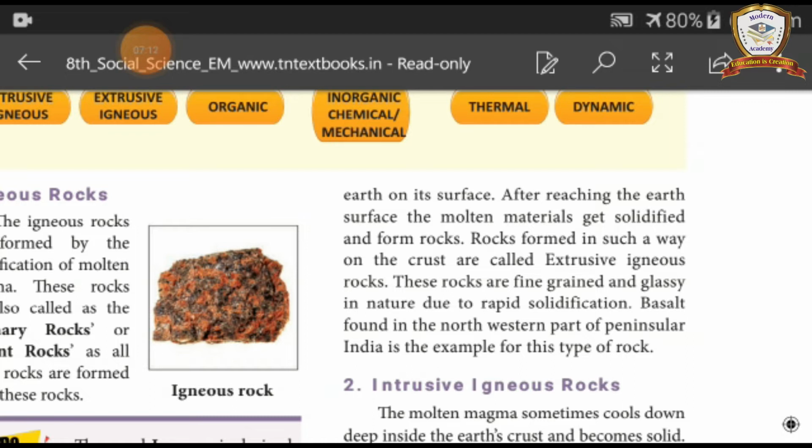These rocks are fine grained and glassy in nature due to rapid solidification. Basalt, found in the northwestern part of peninsular India, is the example for this type of rock.